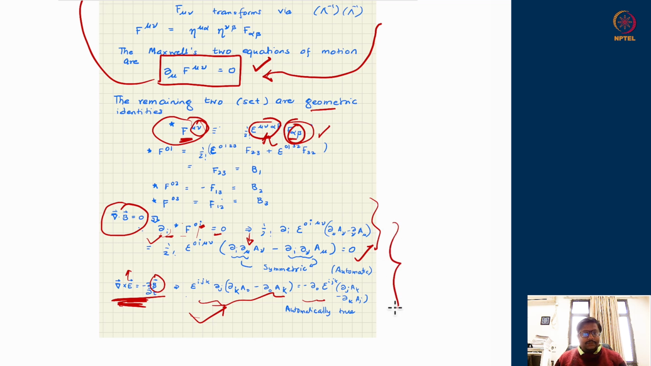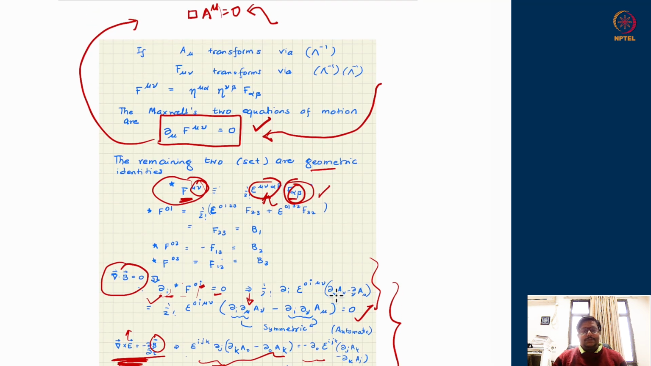These two sets of equations will be true automatically. So therefore, the dynamical equations which we are going to go after is this equation, del mu f mu nu. These are four equations because mu has been summed over and nu is a free index. A free index can take various values, four values actually: 0, 1, 2, 3.